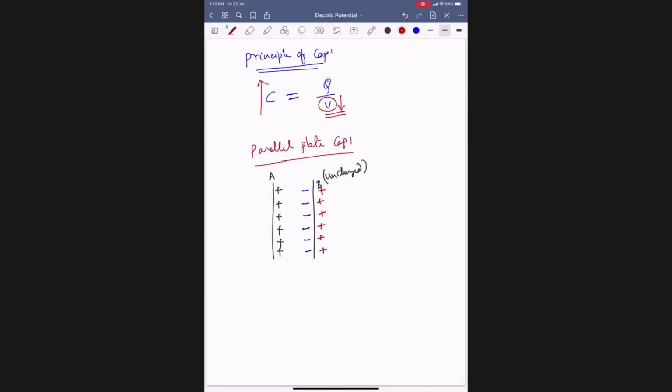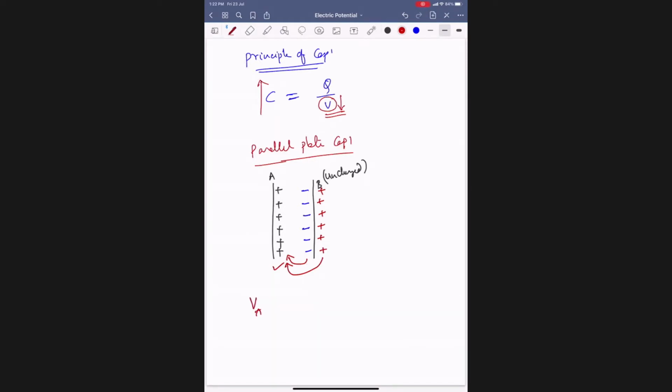Facing A, who is influencing here? It has its own potential. This also influences, this also influences. Then three influences act on plate A: its own potential, the influence due to negative charge, and the influence due to positive charge.